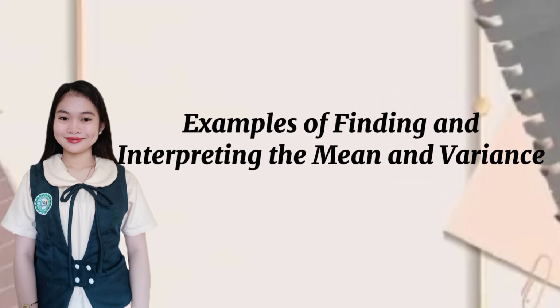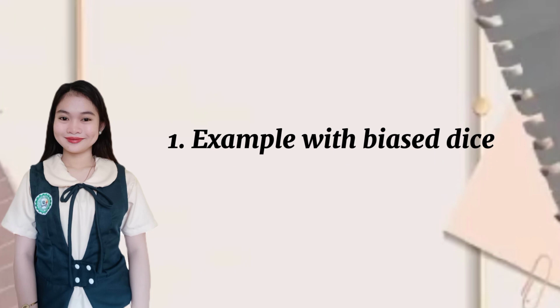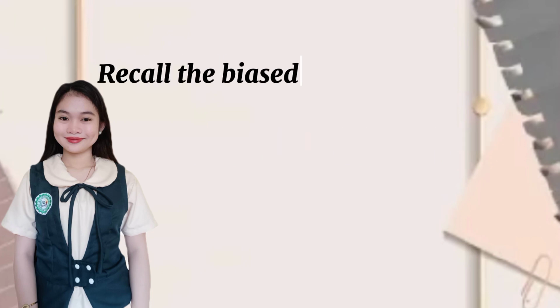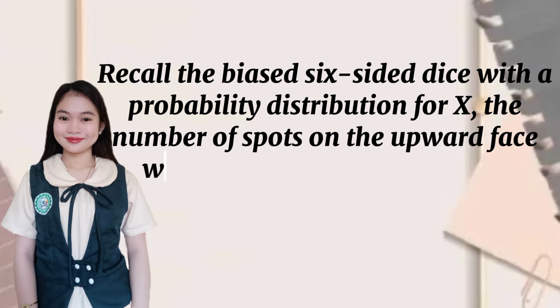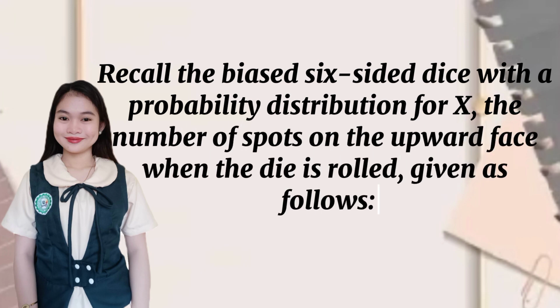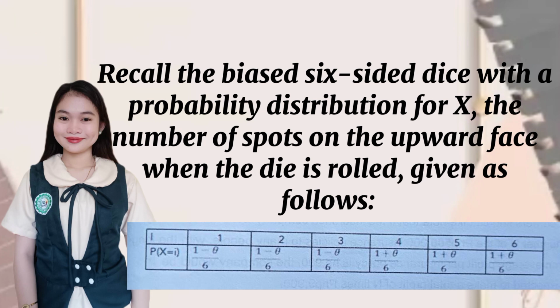Examples of finding and interpreting the mean and variance. Number 1. Example with biased dice. Recall the biased 6-sided die with a probability distribution for X, the number of spots on the upward face when the die is rolled, given as follows. So we have here the formula P(X = i).